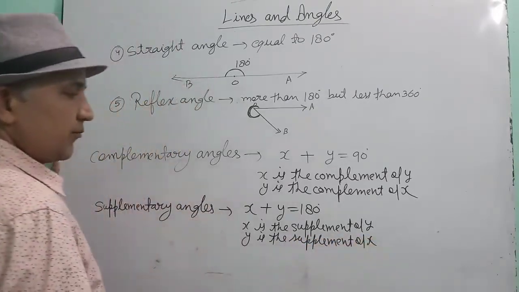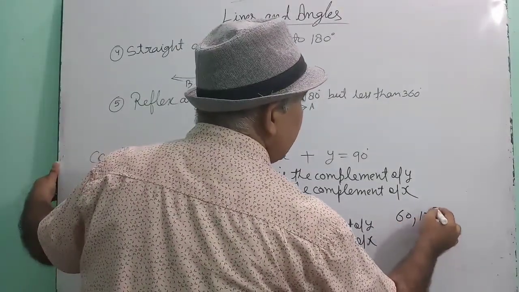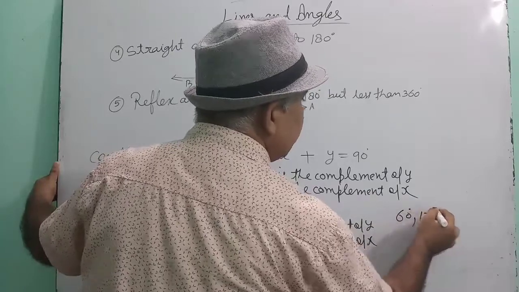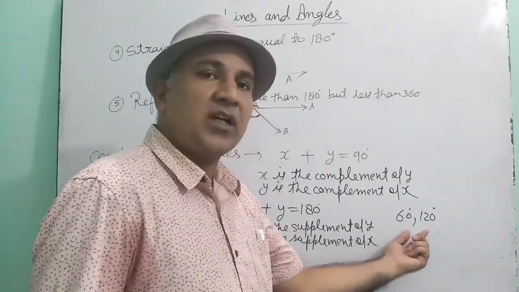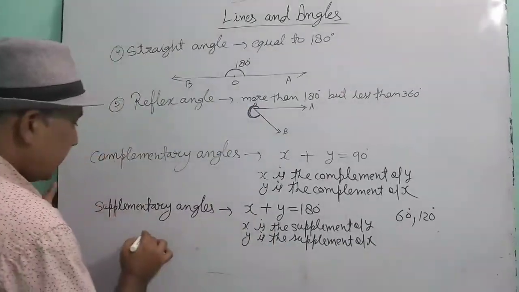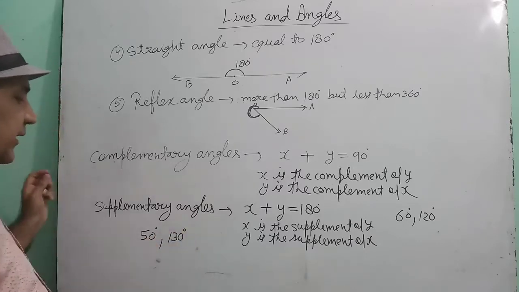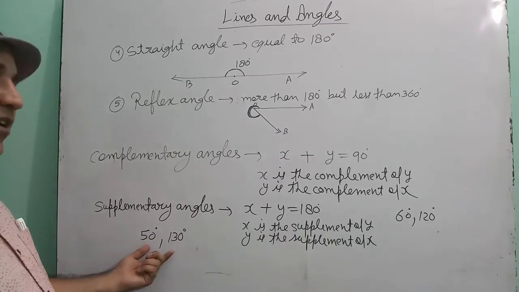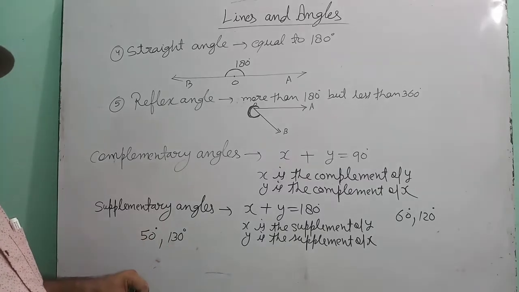Similarly, Y is the supplement of X. See here, 60 degree and 120 degree. These two angles are supplementary angles because their sum is 180 degree. Similarly, 50 degree and 130 degree. These two angles are supplementary angles because after adding this we will get 180 degree.